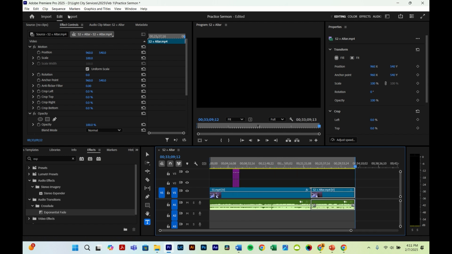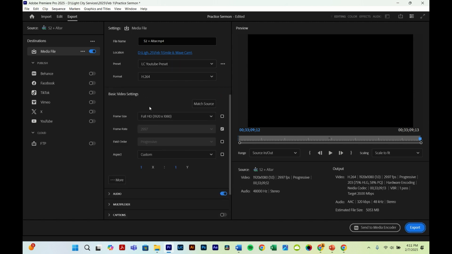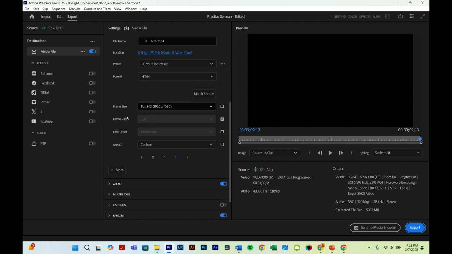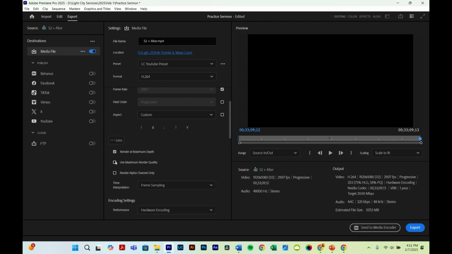So you want to go to export here. And now what I want you to do is basically just copy all the settings that I show you right now. I have a preset, but obviously you don't have a preset yet, but you're about to get one. So go to video and make sure that it matches the source, 1920 by 1080. Just look at these settings and make sure it's similar. Press more and make sure both of these are actually selected.